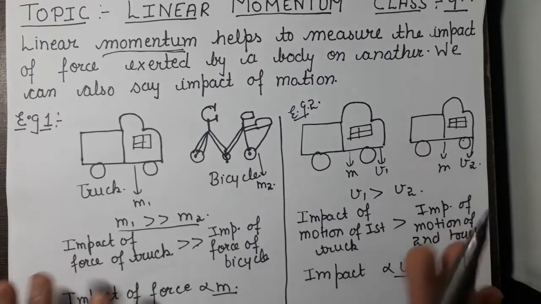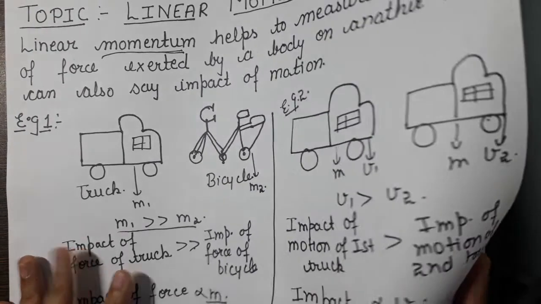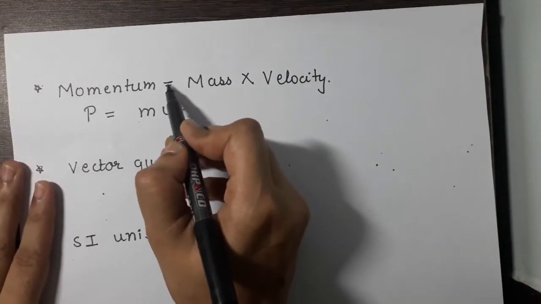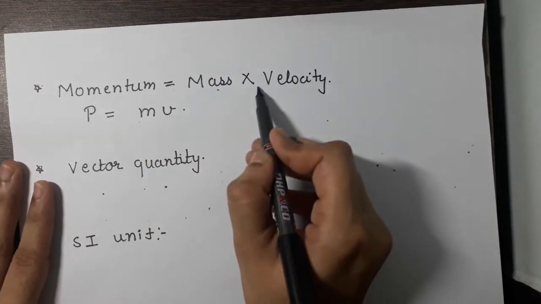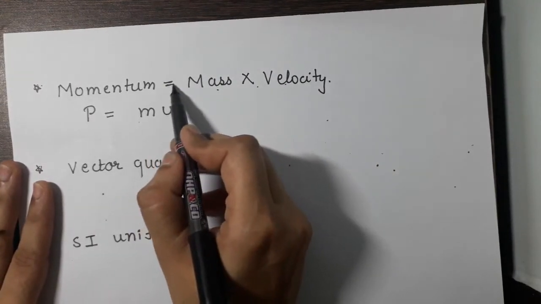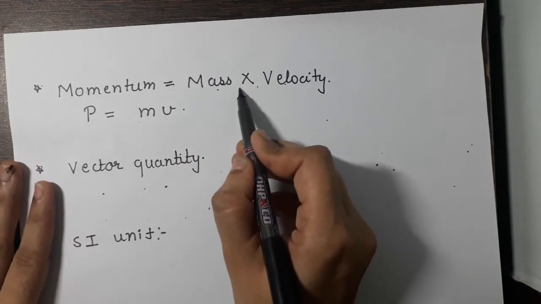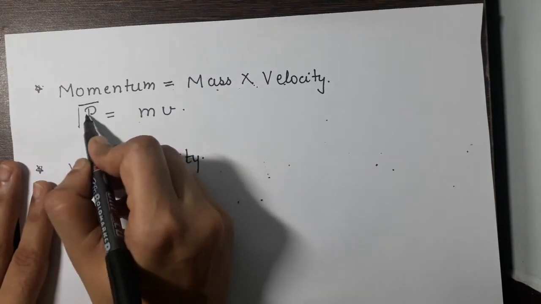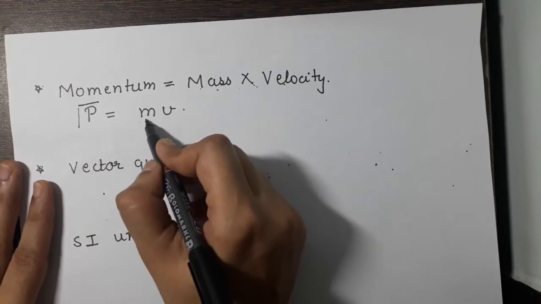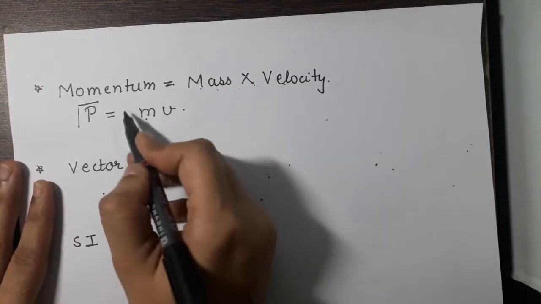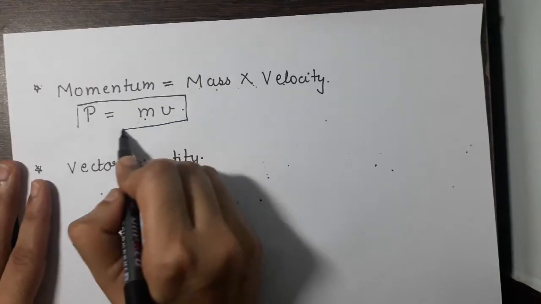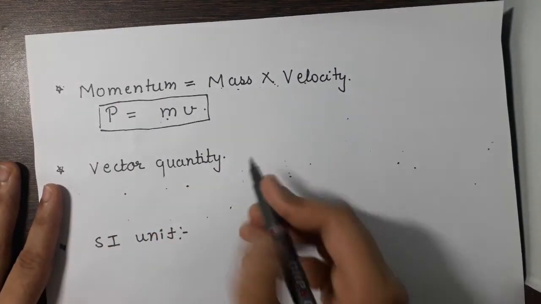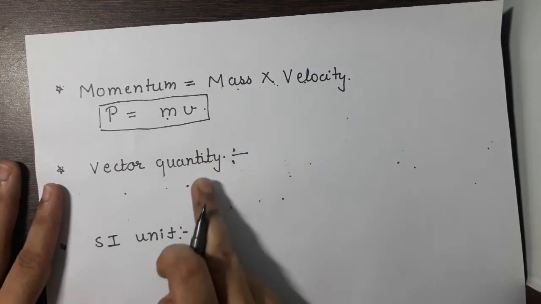So from here we can derive the formula of momentum. So we know momentum is equal to mass into velocity. So momentum is equal to the product of both these quantities, that is mass and velocity, and we represent the momentum with P, the mass with M, and the velocity with V. So momentum is equal to mass into velocity, and here we have the formula of momentum, that is P is equal to mv.